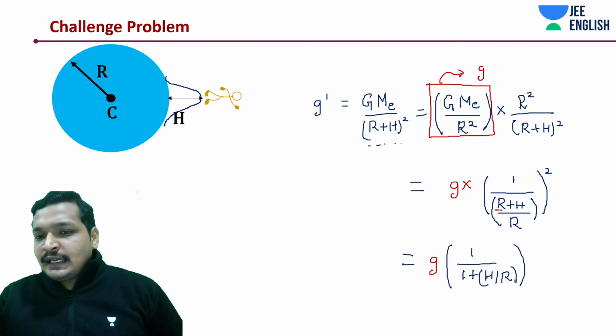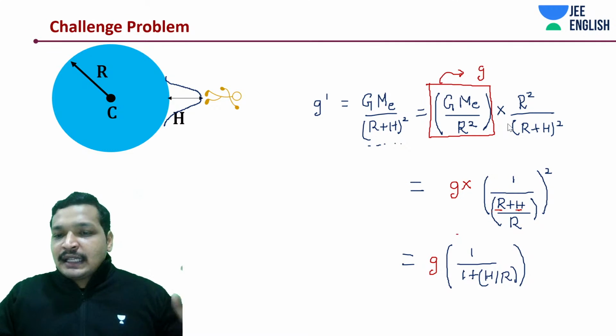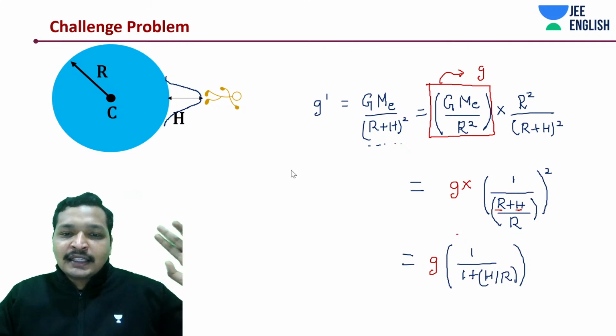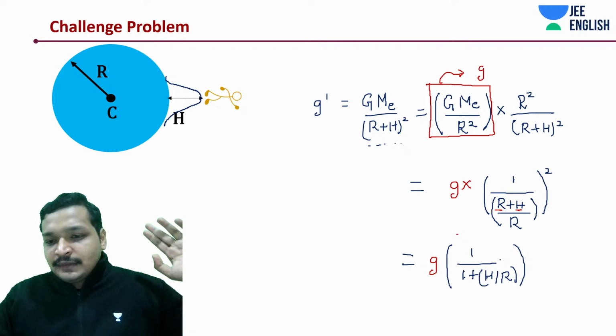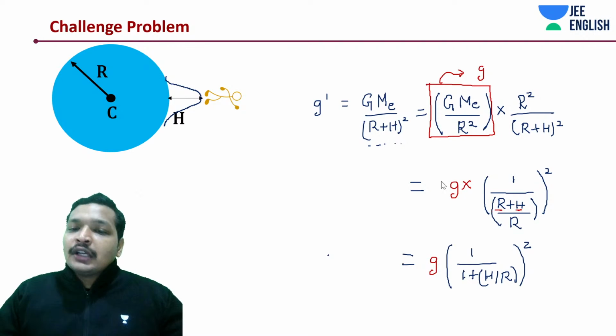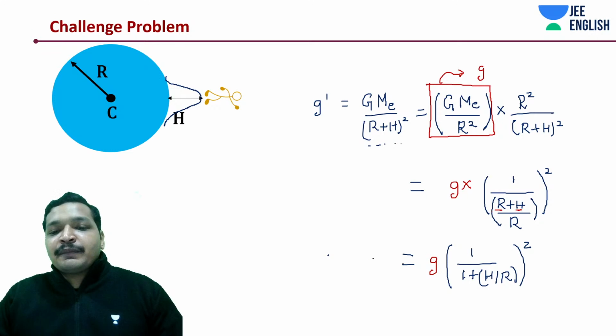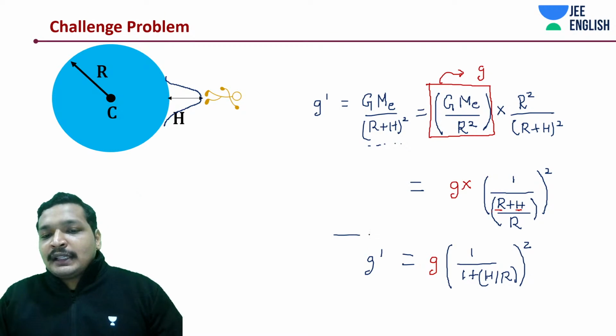This term is there, right? I've written this as R by R plus of H by R. That's it. Nothing else. No magic, nothing. It is the same thing, just expressed in a different form according to your expected answer. That is something that you have to learn even from your examination perspective. But there is a thing behind this.